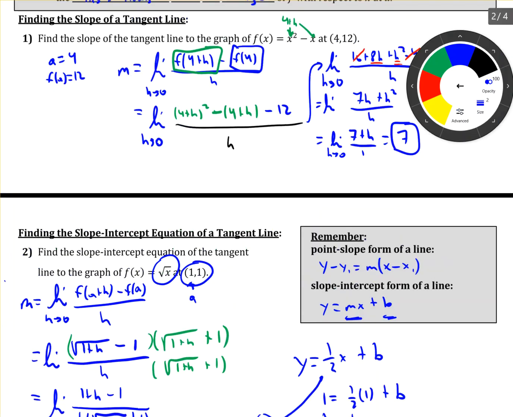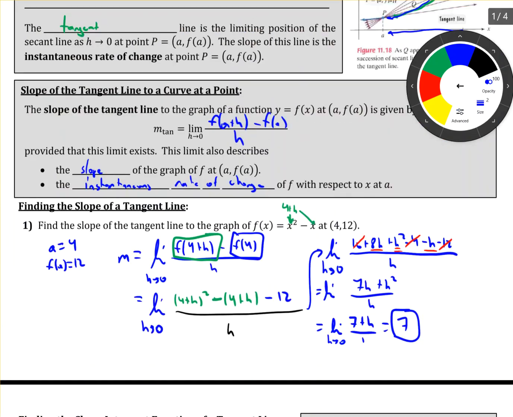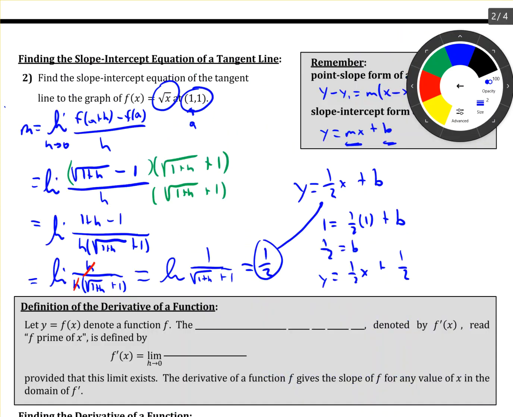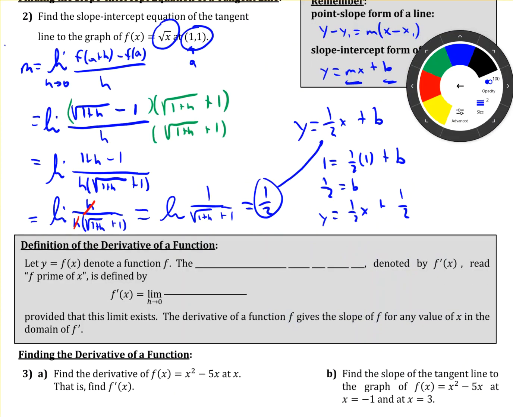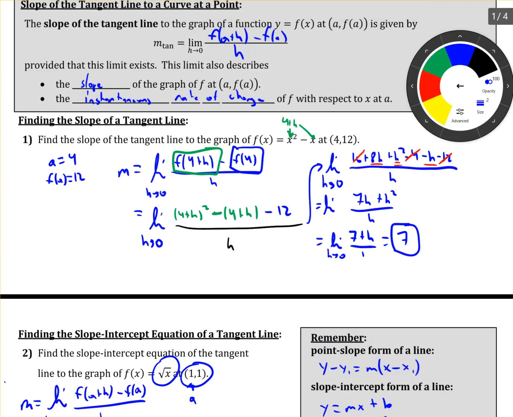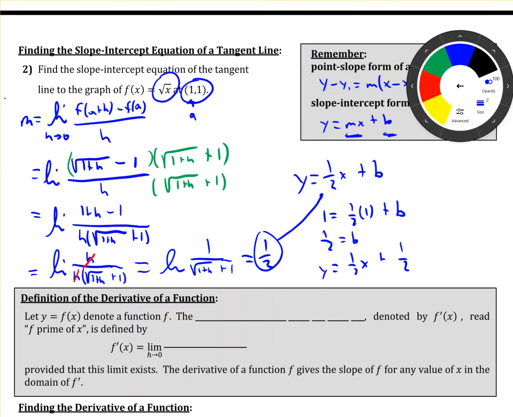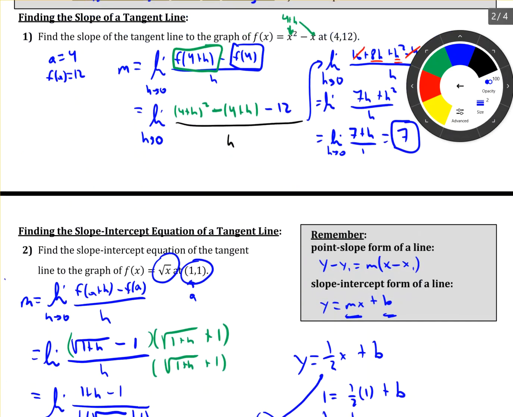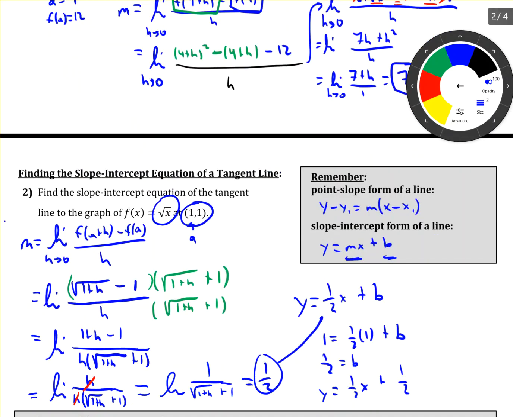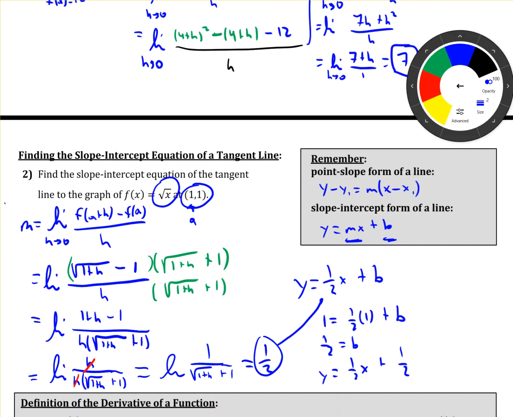I keep on using this term derivative. I actually haven't defined it yet, but when I talk about the slope of the tangent line, that actually is the derivative. There are two different ways of thinking about it: a derivative at a point, and a derivative of a function. All the stuff we did up here, finding 7 and then 1/2, that's finding the derivative at a point.